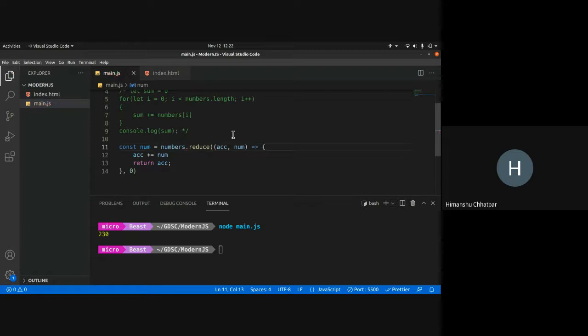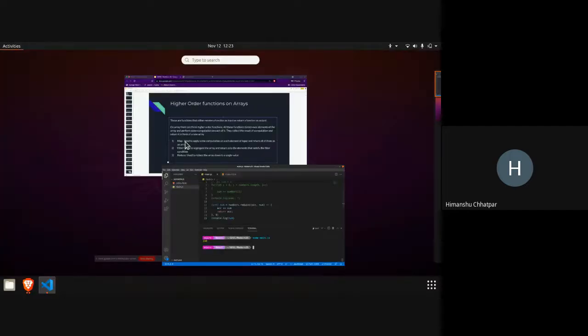num is this. And console.log it. So I can see I got the value 230. So this is how it works. What it does is accumulator stores the value of the current sum until that point. So let us run this in debugger.